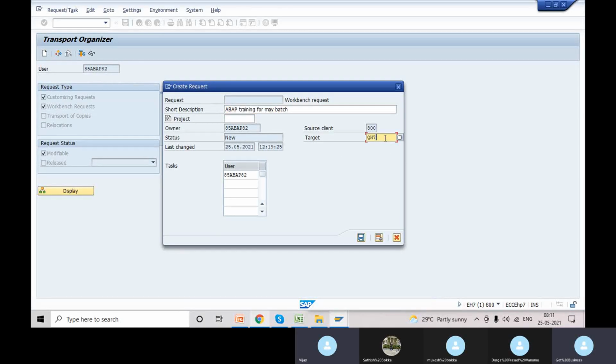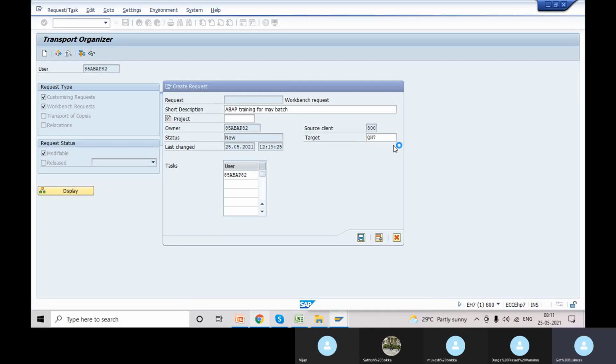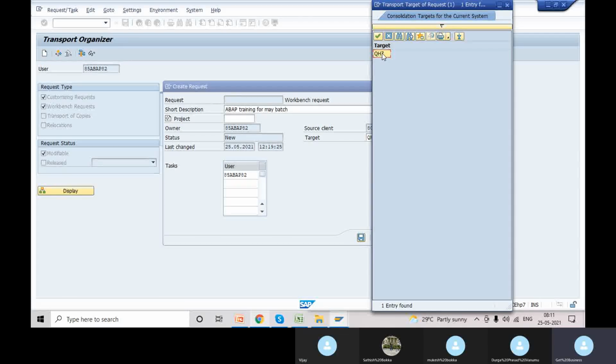The target system should always be the quality system. Our system is ES7, a development system. The quality system is QS7, which someone has configured, so we can use this one. If it is not showing here, we have to get it from the F4 option. These symbols we call F4. In the F4 you can see this. We have only one system, but if you have different systems, you have to select the quality system number.